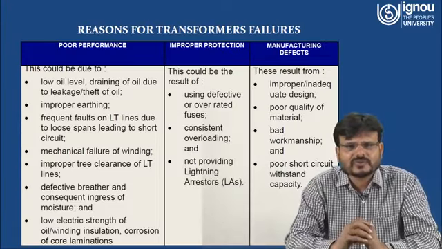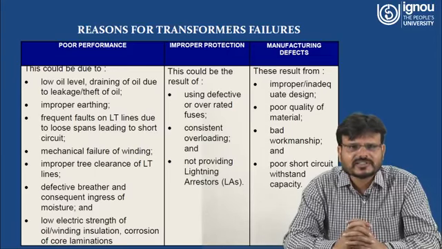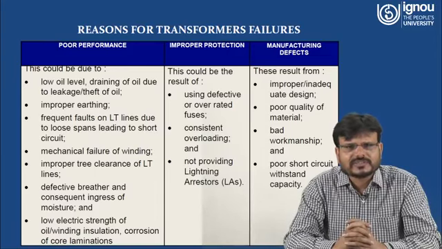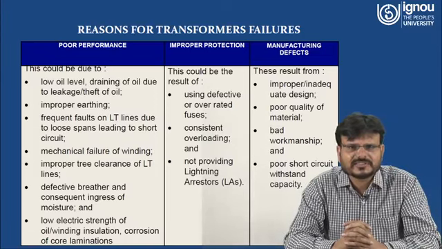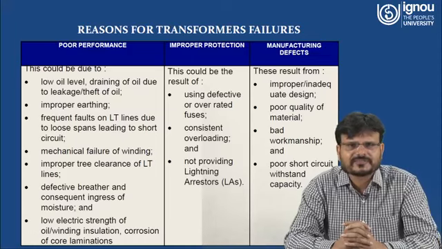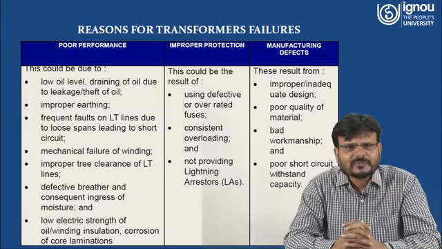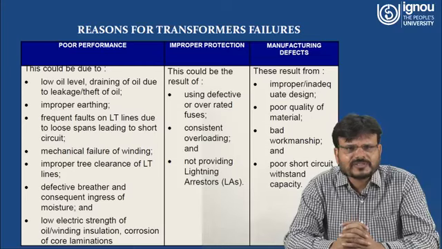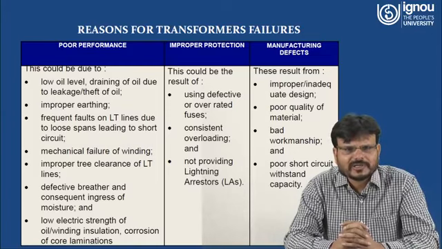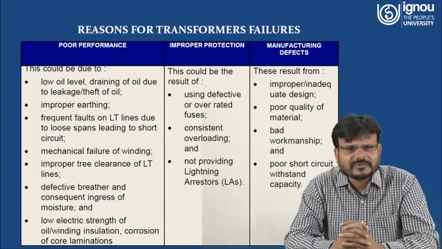Now we have to understand what are the reasons for transformer failure. There are three main reasons for transformer failure. One is poor performance, another is improper protection, and third is manufacturing defects. Poor performance is due to low oil level, draining of the oil due to leakage, theft of the oil, improper earthing, mechanical failure of the winding. Another reason may be a defective breather and the consequent ingress of moisture.